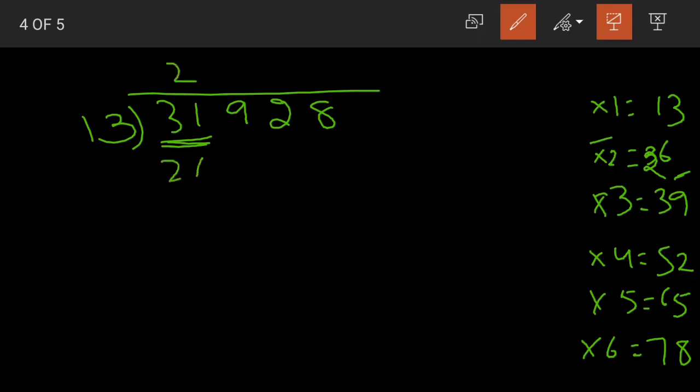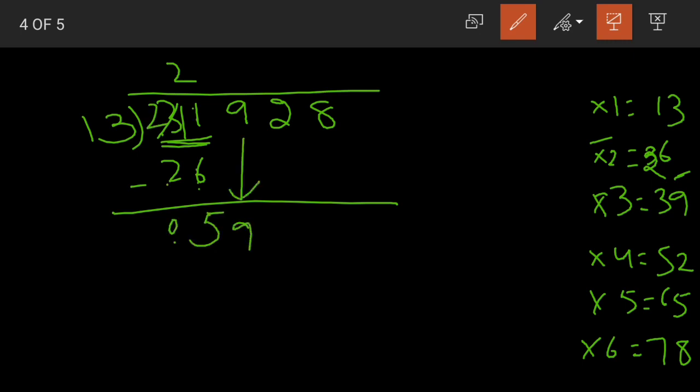13 twos are 26. Now when we subtract, 1 minus 6 is not possible. So we will borrow. 11 minus 6, 5. 2 minus 2, 0. Let us bring another digit down. Now 59 comes between 52 and 65. Yes. So we'll go with the smaller number. 13 fours are 52.